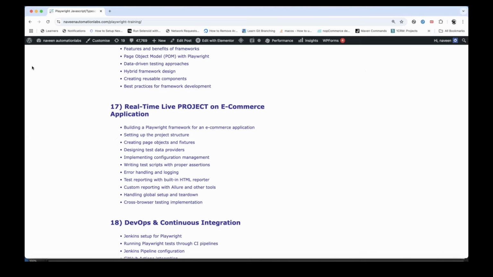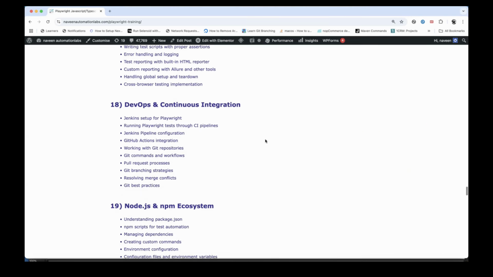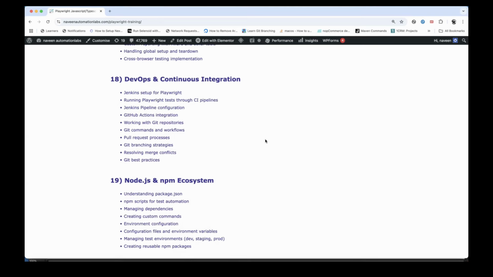Once all these things are done, then we obviously have to add some DevOps and continuous integration activities, right? The design is ready, the framework is ready. Now I really want to integrate with the main pipeline, the CI/CD pipeline, with Jenkins integration. I really want to push my code. I really want to create a number of branches. I really want to integrate my branches with the GitHub repositories. I want to run my test cases through the CI/CD pipeline, the Blue Ocean pipeline.